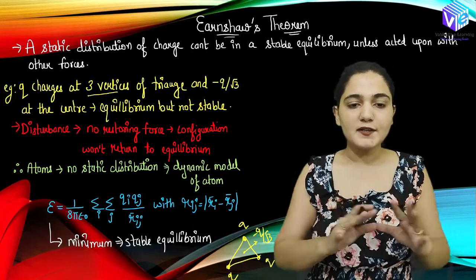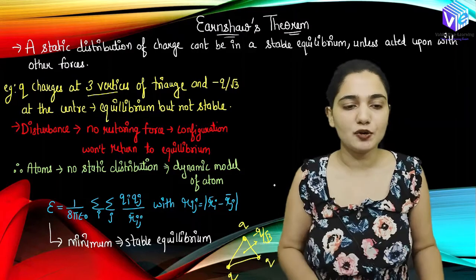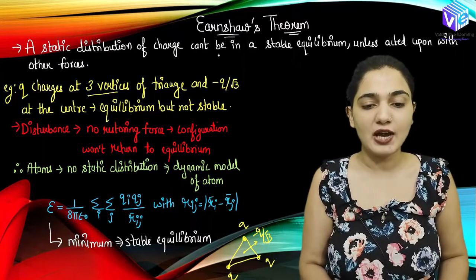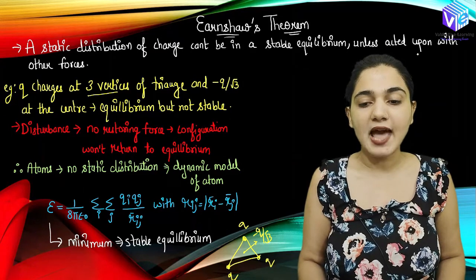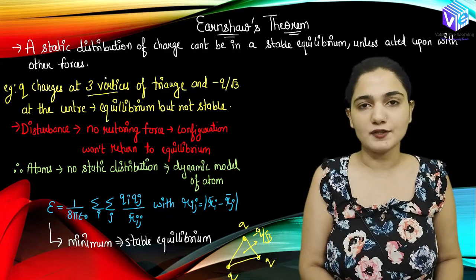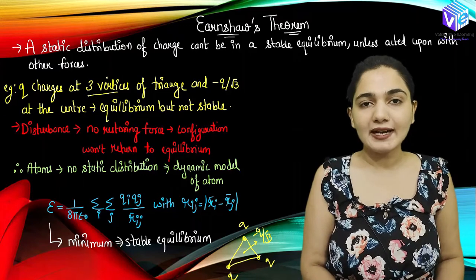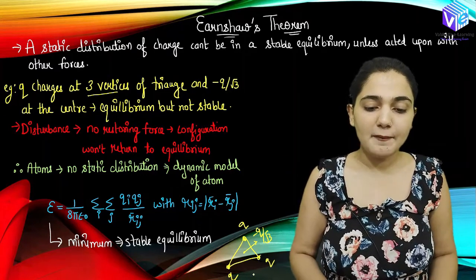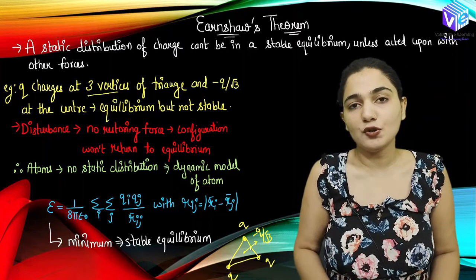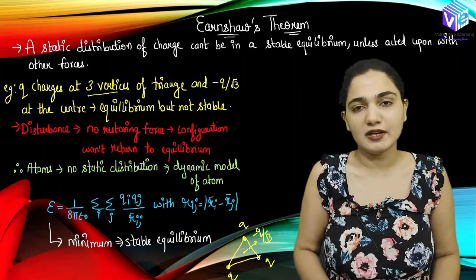I hope you understood the basics of Earnshaw's theorem. A static distribution of charge can never be in a stable equilibrium unless it is acted upon by other forces. First I have to act upon them with other forces, then bring them back to this equilibrium, so this is not a stable equilibrium.